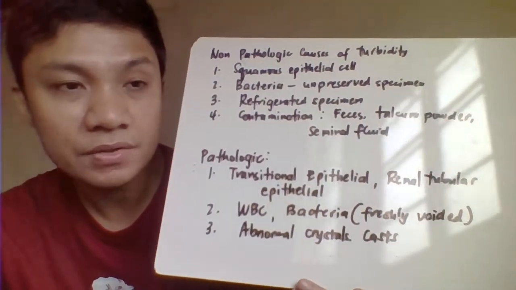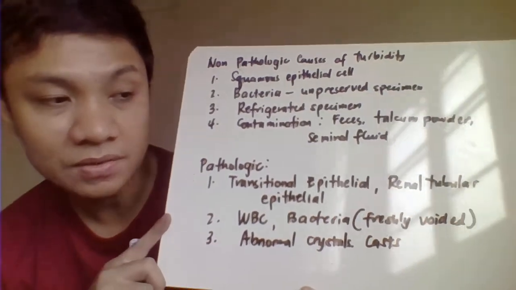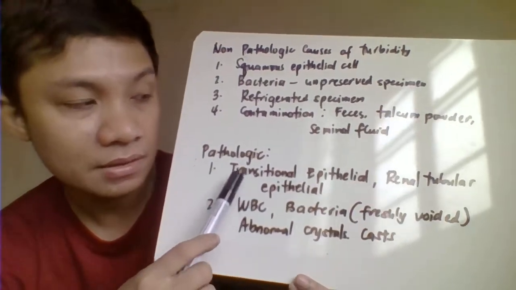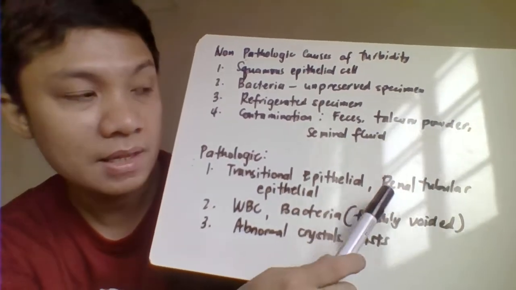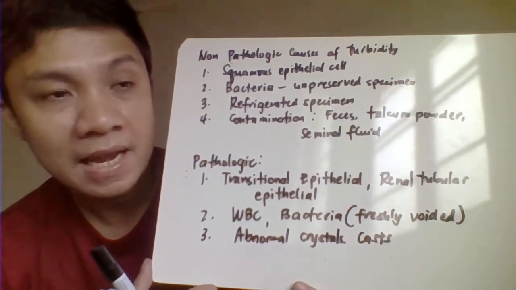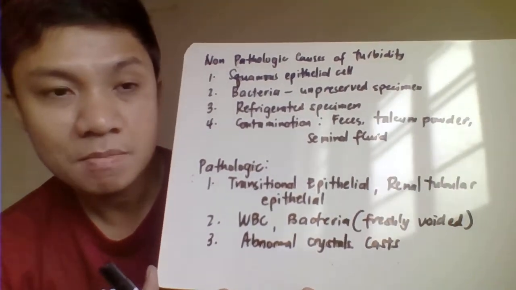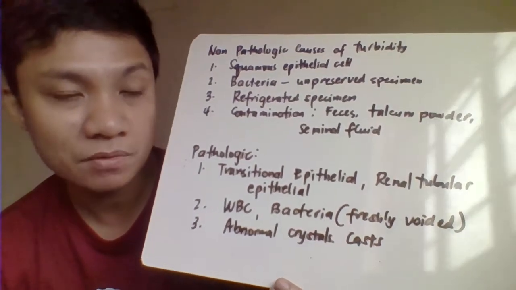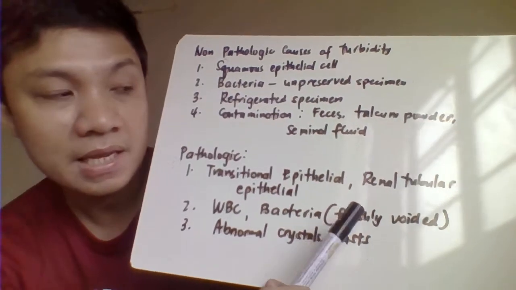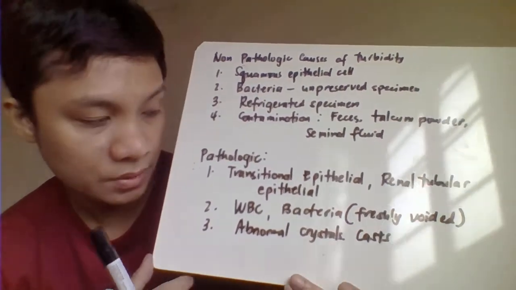Then we have here the pathologic causes of turbidity. These are correlated with infection. The first one, we have transitional epithelial cells and renal tubular epithelial cells. The only epithelial cells that are not considered pathologic are the squamous. The other two, transitional and renal tubular epithelial cells, are correlated with pathologic conditions.